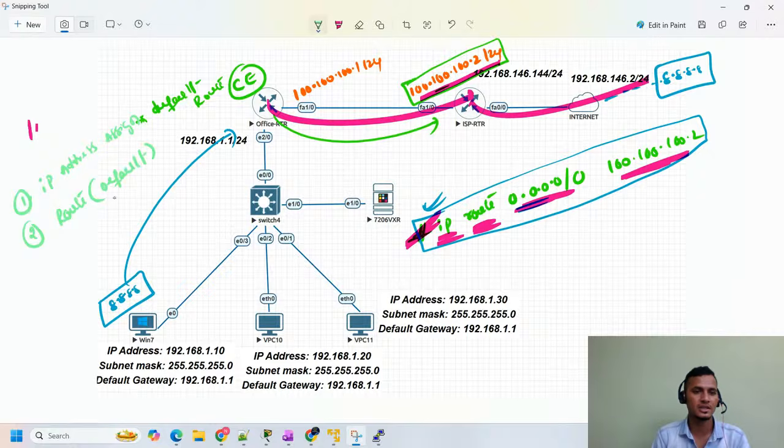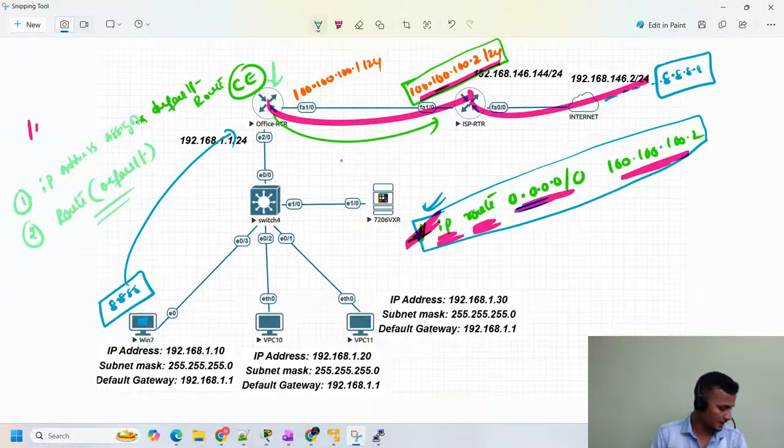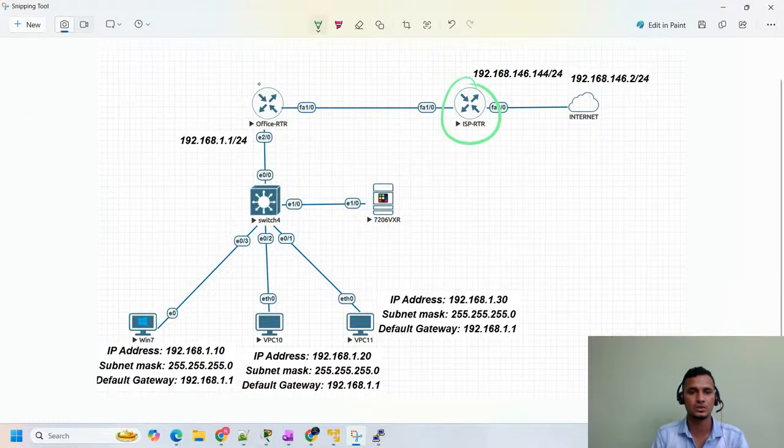Even in your CCNA you studied this, right? To reach an unknown destination, we configure the default route in our router. So here on our router we configured the default route towards our ISP. In our example, who is our ISP? This is our ISP router. So we need to reach this guy to reach anywhere.